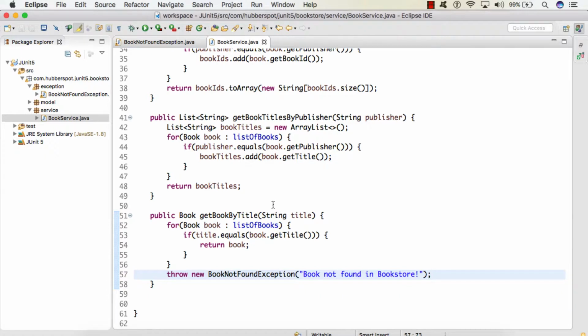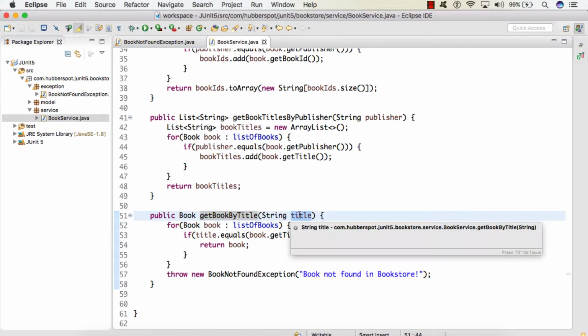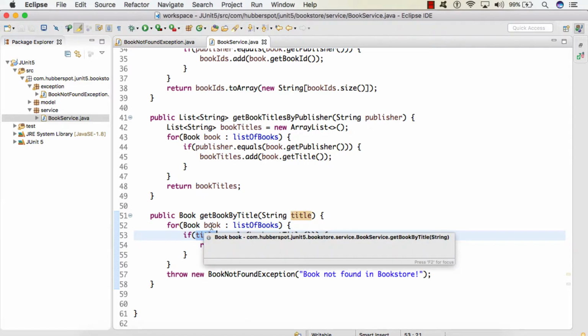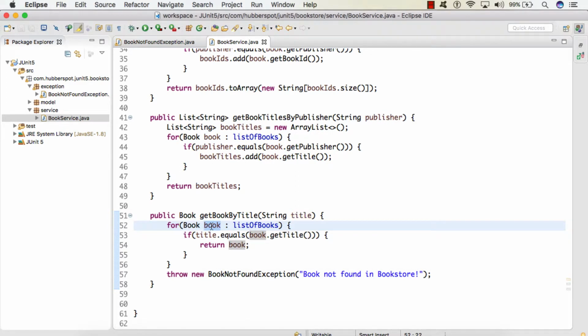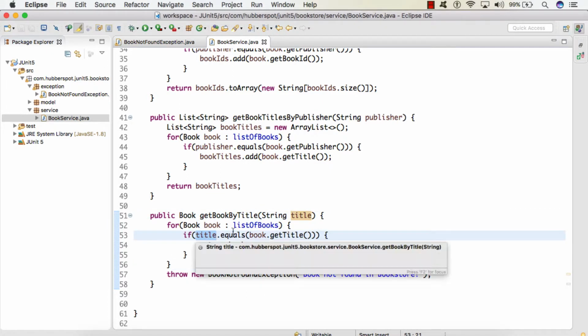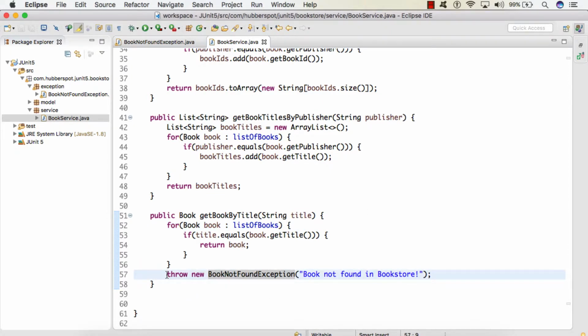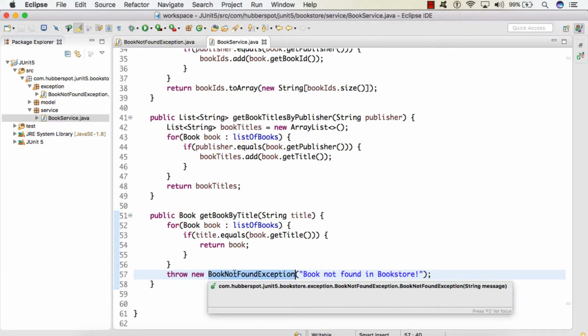So friends, here you can see that our method get book by title takes in a title of the book, iterates our list of books and searches for the title by comparing it with the title of each book. So if the title matches with any of the books, that would be our happy path scenario where we return the book. And if the title is not found in our list of books, we throw book not found exception. So this is our negative scenario where an exception is thrown.